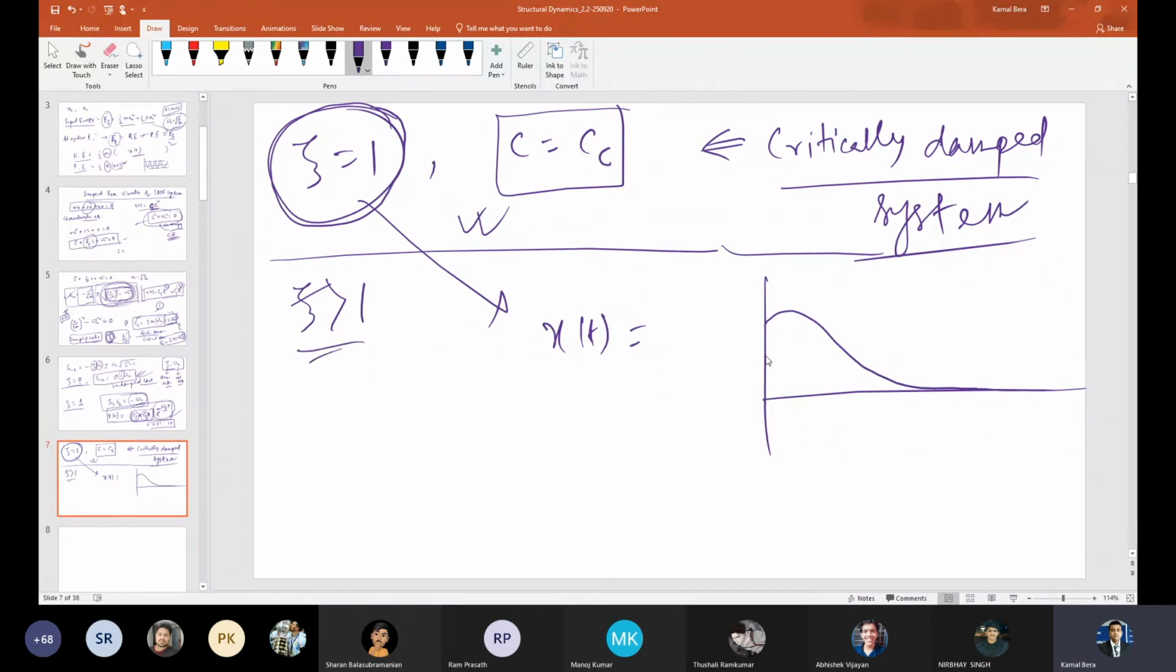That's called critical damping, depending upon the initial condition. Please remember that I am showing the initial condition only on the positive side. It can start from here or from a negative displacement also, no problem. But it is going like this, so there will be no oscillatory motion. So this is the critically damped system. Now give some example.